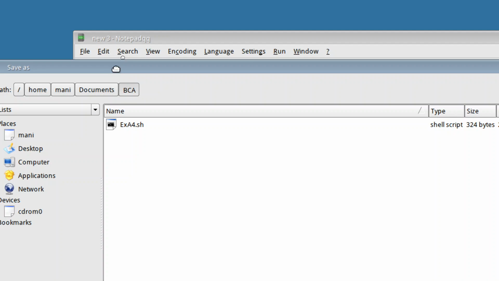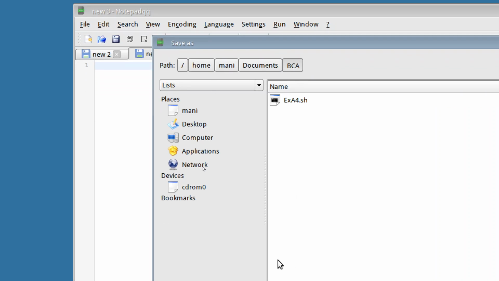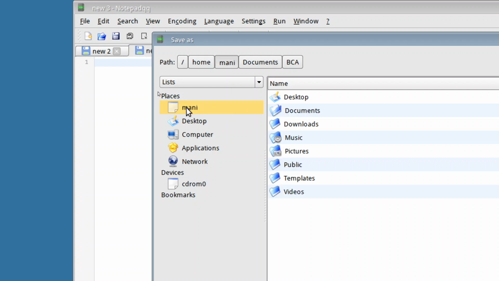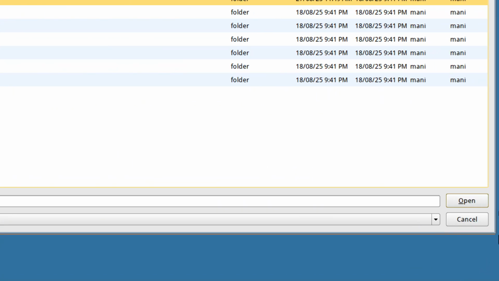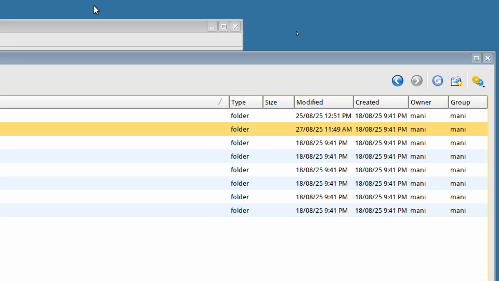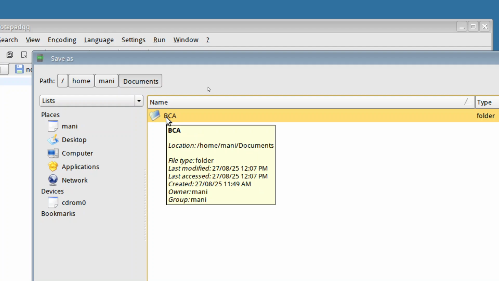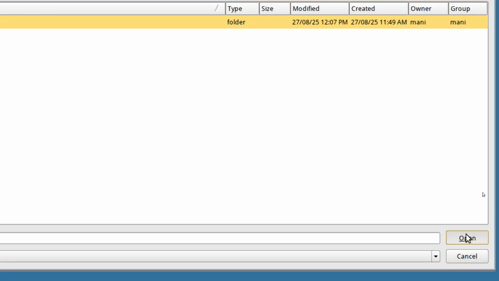I'm going to click on file, save, and I'm going to go to my folder over here, that is the name where I have logged in, and I'm going to click on it. You can double click on it, or you can click and then select open here. Both are the same. So I'm going to open the documents. Under documents, I have my folder. I've given the name as BCA. You can double click on it or click and open, one and the same.